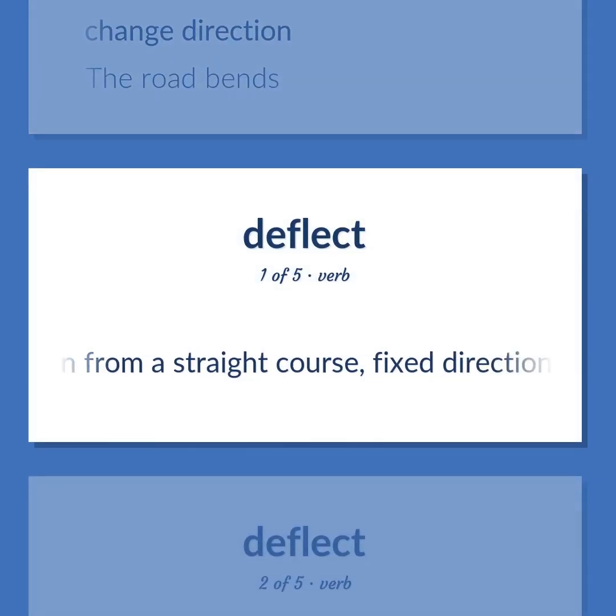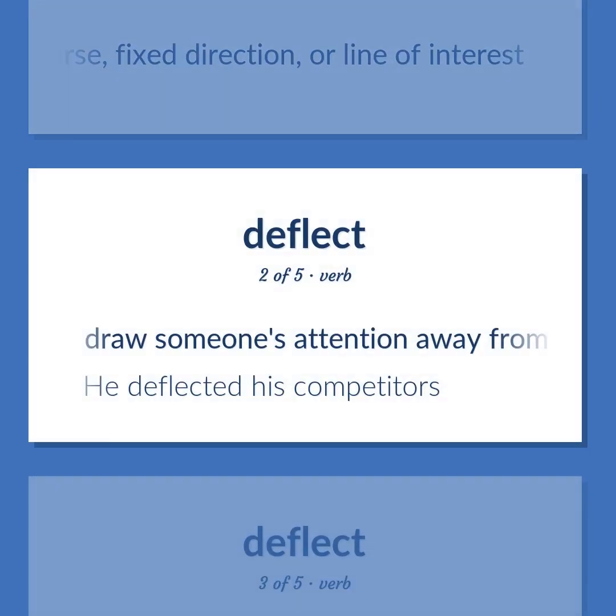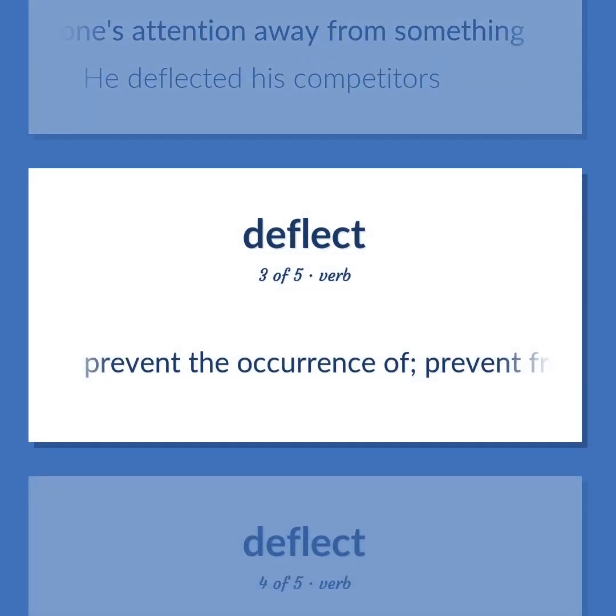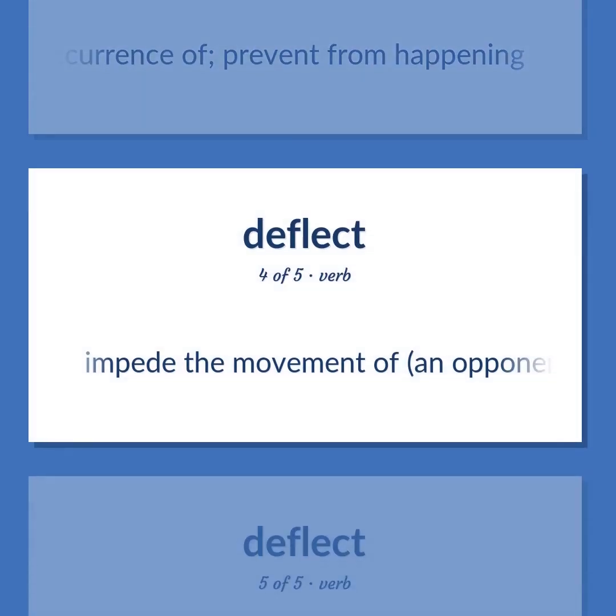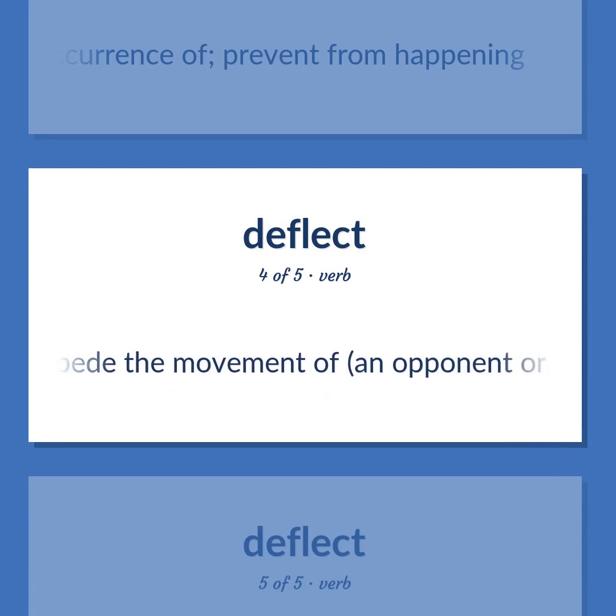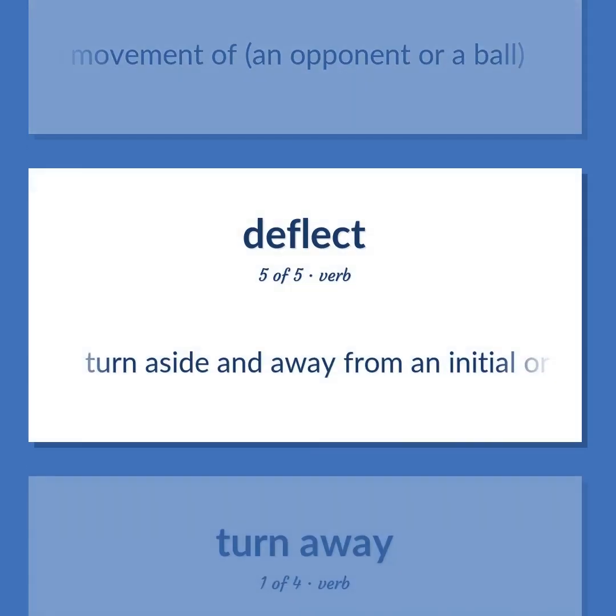Turn from a straight course, fixed direction, or line of interest. Draw someone's attention away from something. He deflected his competitors. Prevent the occurrence of. Prevent from happening. Impede the movement of an opponent or a ball. Turn aside and away from an initial or intended course.